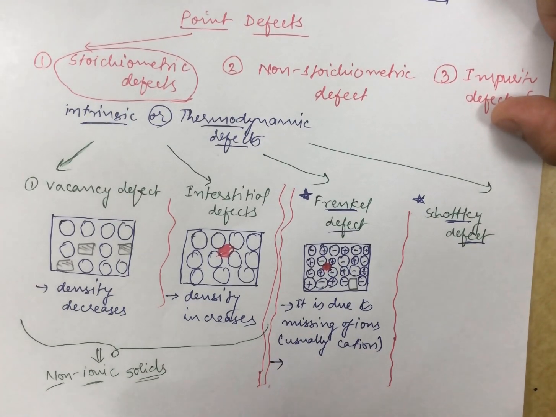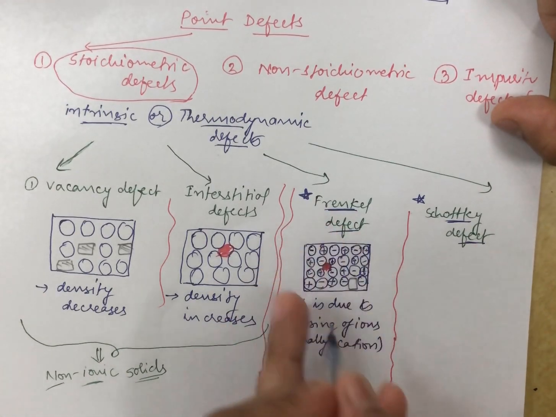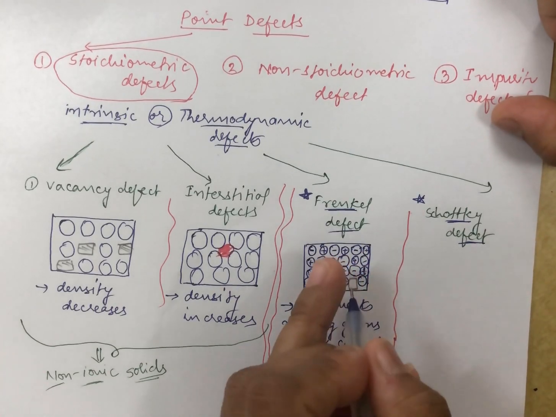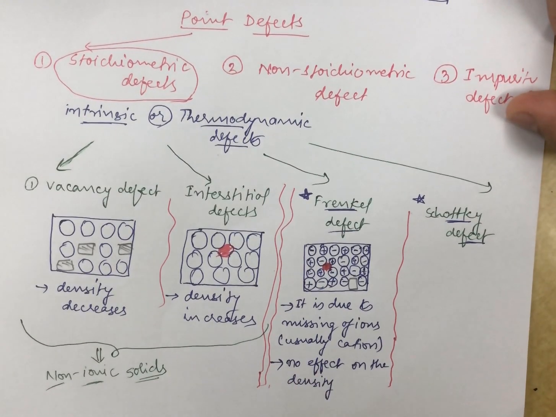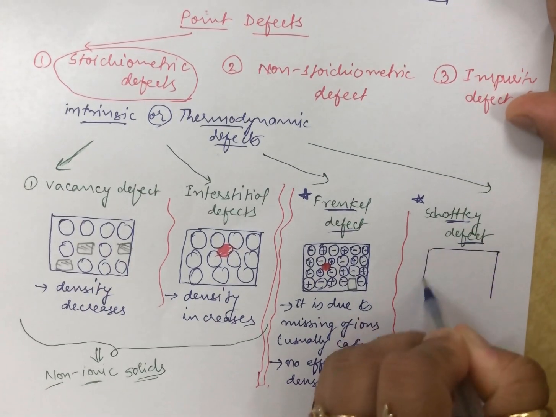Now if I wish to discuss the density for this defect, there will be no effect on the density because the ion is just moving from one place to the interstitial space. Now let me explain the Schottky defect.